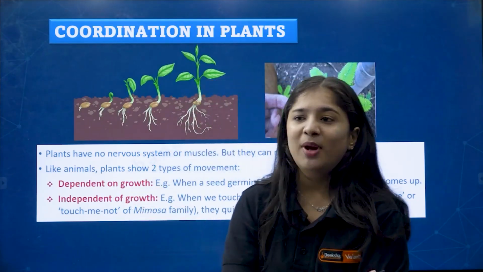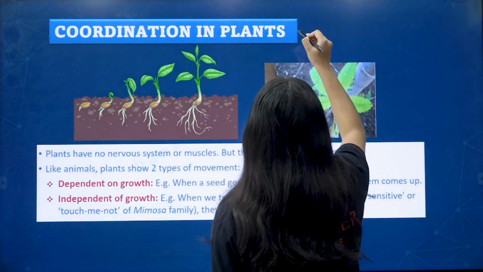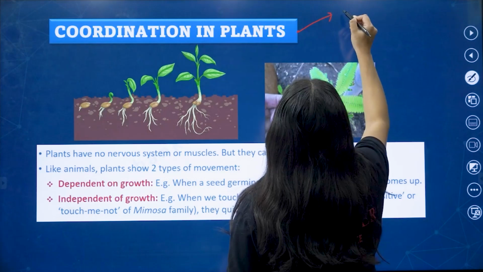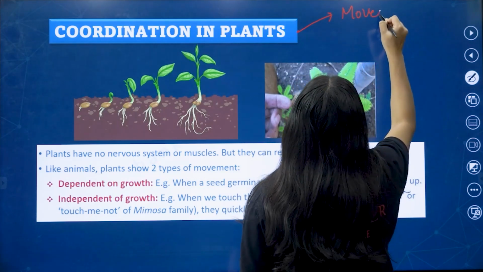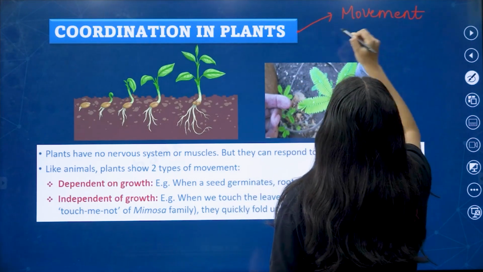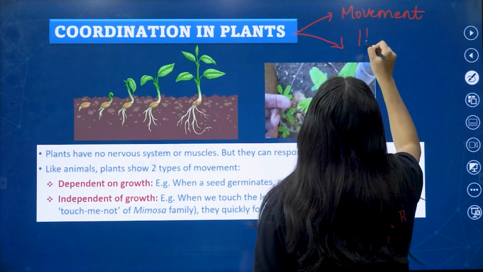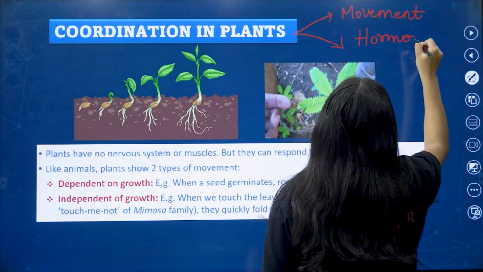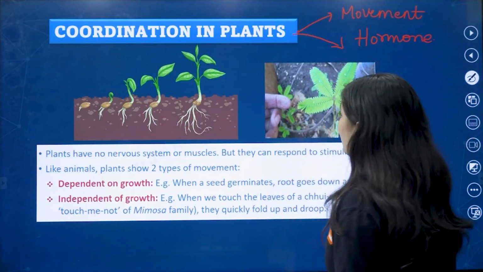There are two main things in control and coordination. One is movement and one more is hormone. I'll give an example.